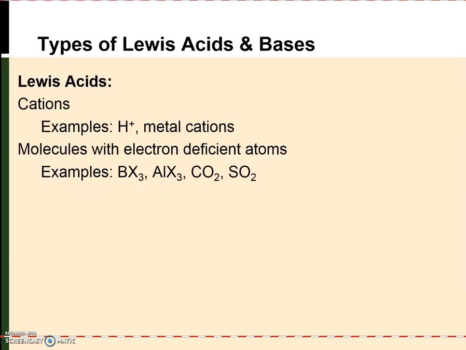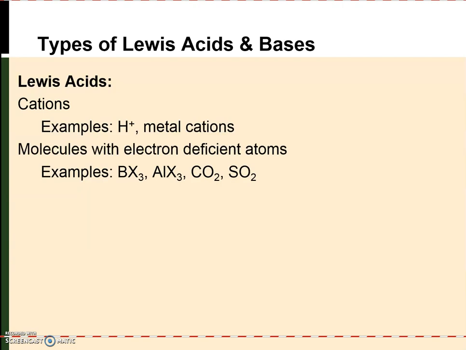So there are a variety of types of Lewis acids. The simplest example would be just a proton, which we already have seen in the Bronsted-Lowry definition of acids and bases, but it turns out that a proton is also considered a Lewis acid. And so the Lewis concept of acids encompasses the Bronsted-Lowry concept of acids, but it also expands it.